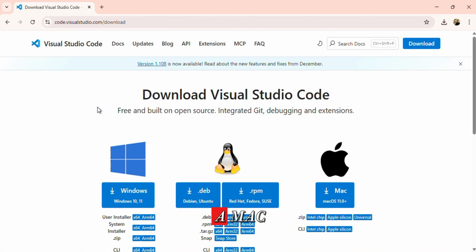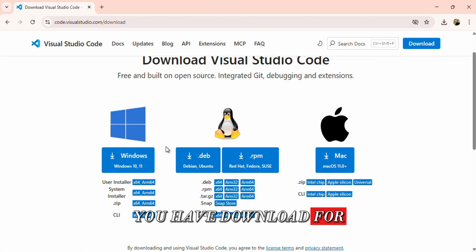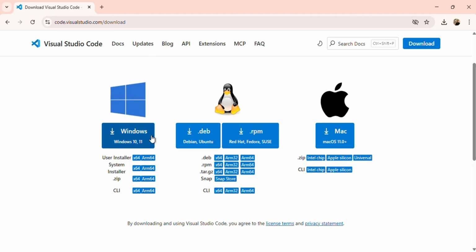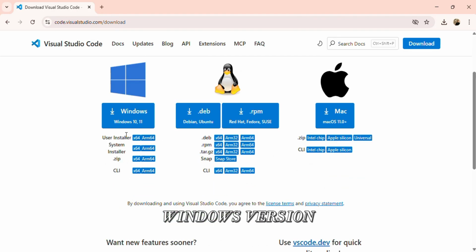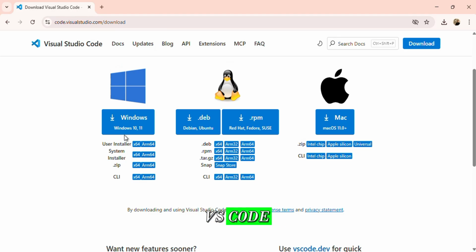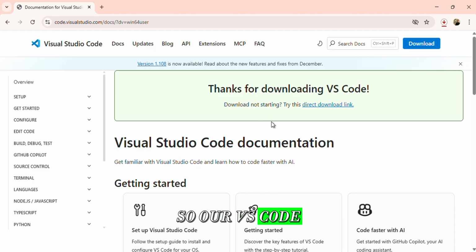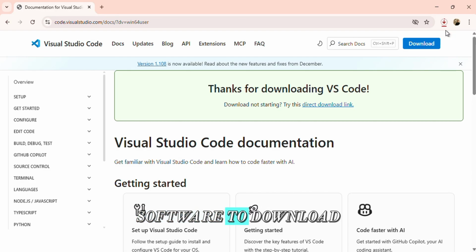So if you have a Mac, you have download for Mac version. So my system is Windows. That's why I am downloading the Windows version. Click this VS Code for Windows. Now see, so our VS Code has downloaded for a few minutes. So we have to wait for this software to download.